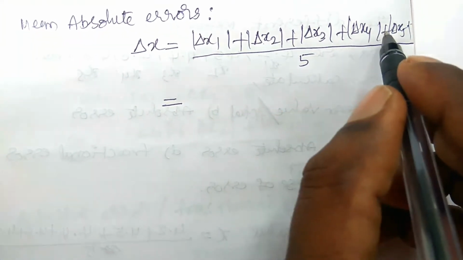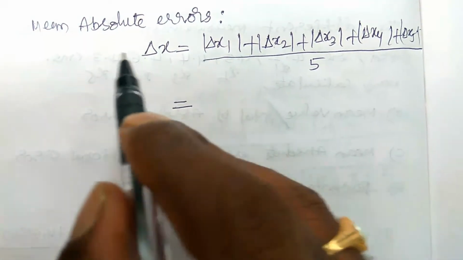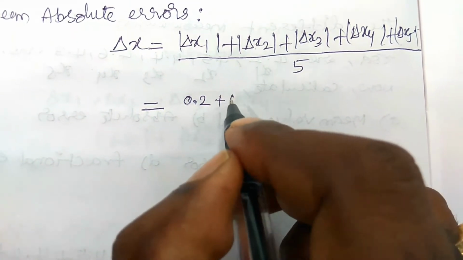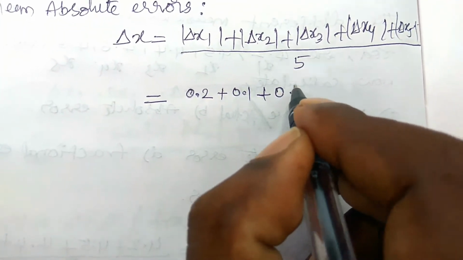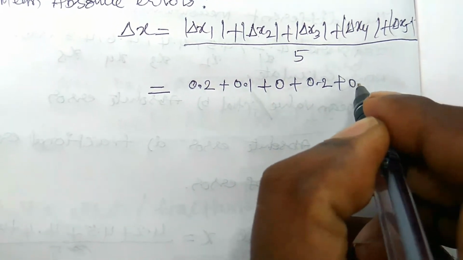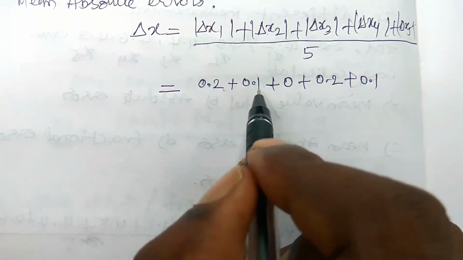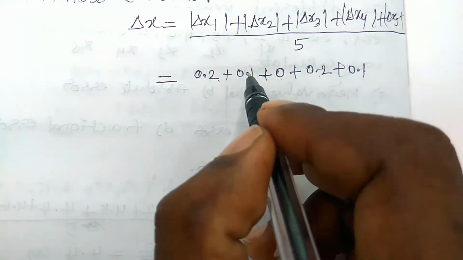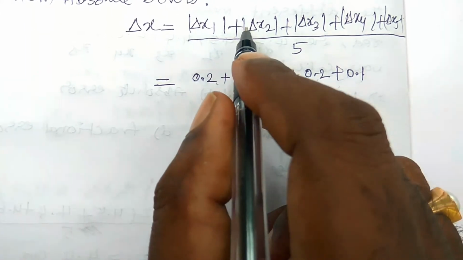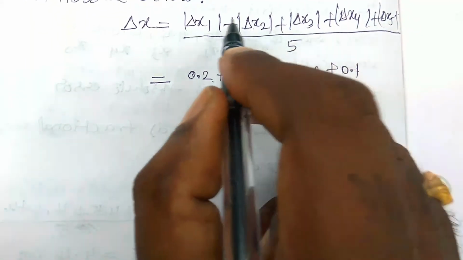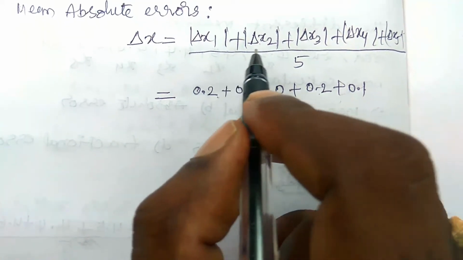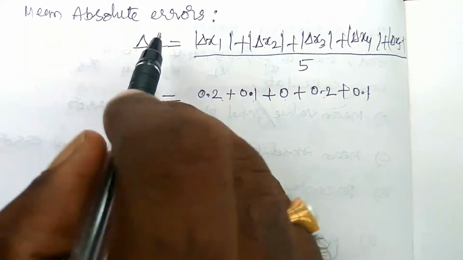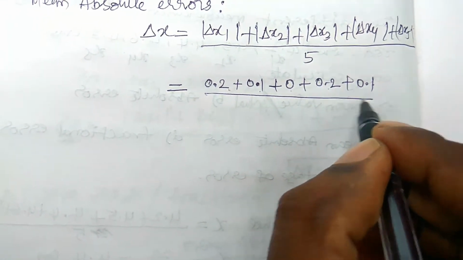That is 0.2 plus 0.1 plus 0 plus 0.2 plus 0.1. We already found delta x1, delta x2, delta x3, delta x4, delta x5. Here the negative values are also taken as positive because there is a mod. Mod means the magnitude of the absolute errors, which gives us the mean absolute error, divided by 5 here.